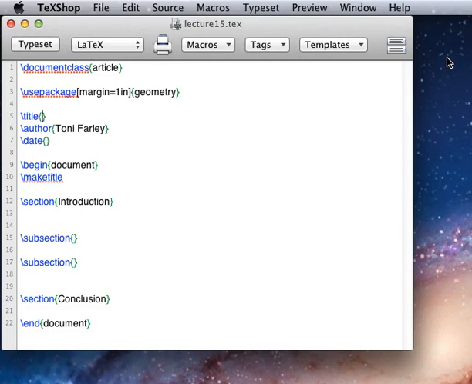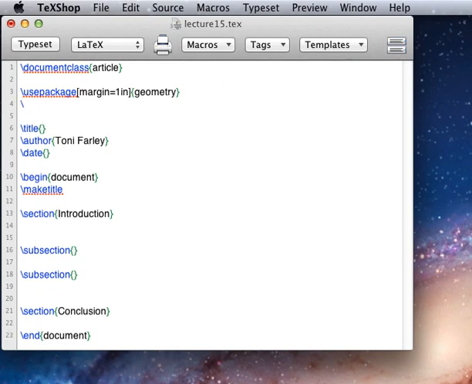Now let's look at the algorithm environment, and there are several different algorithm environments to choose from. I am going to use a pseudocode environment, which is algorithmicx, and the package is called algpseudocode. So I'm going to use the package algpseudocode.